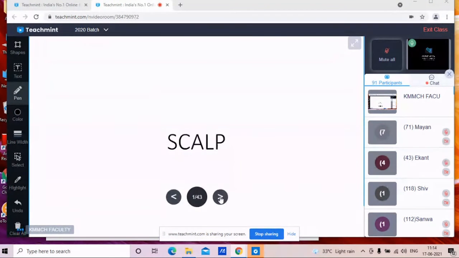This is the scalp. Scalp, temple and face, all three things are important. They are important areas of the head, and therefore they are studied thoroughly. So we are studying the scalp.